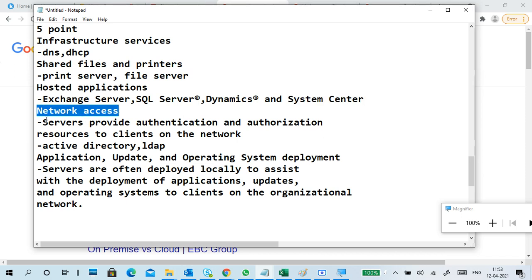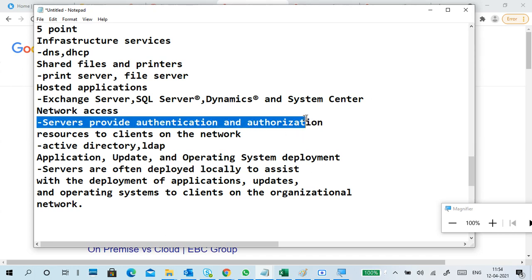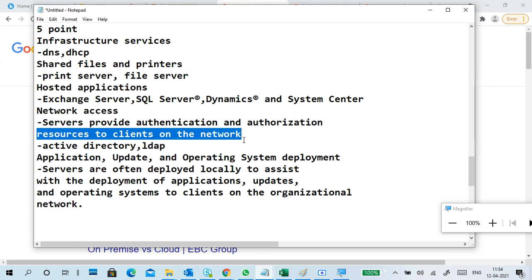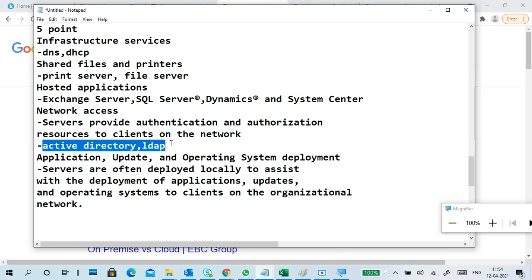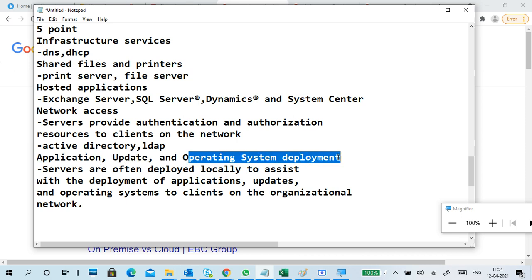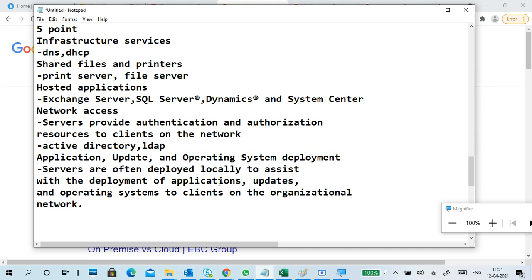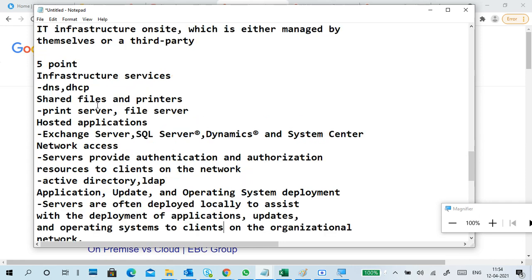Network access: the server provides authentication and authorization. So that is where we get into domain stuff, right? That is user authentication, authorization, access permissions. So that is network access, giving resources to clients on the network. Examples are Active Directory and LDAP. Application update and operating system deployment: the server is often deployed locally to assist with deploying applications, updates, and operating systems to the clients on the organizational network.